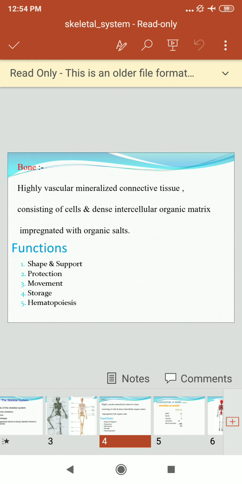All these functions are important for the movement of the body.